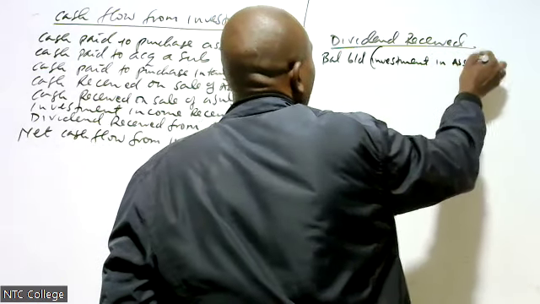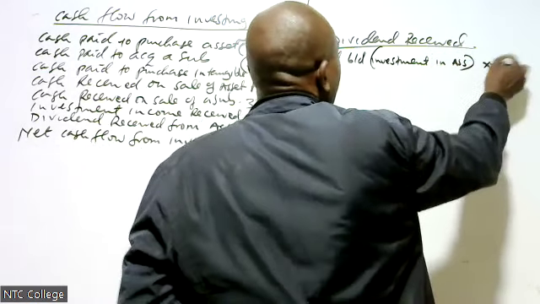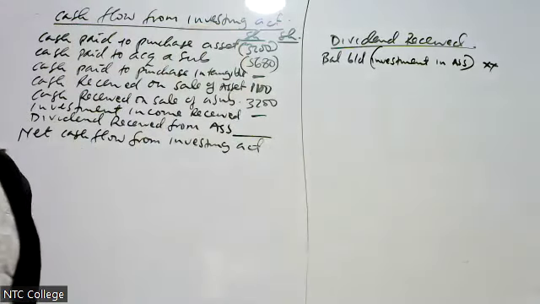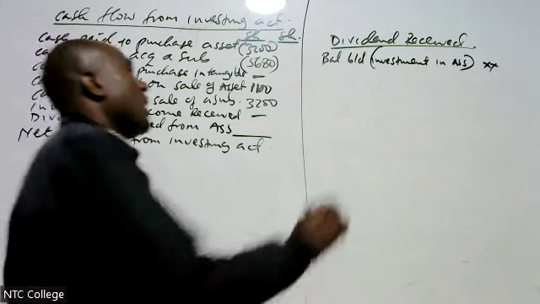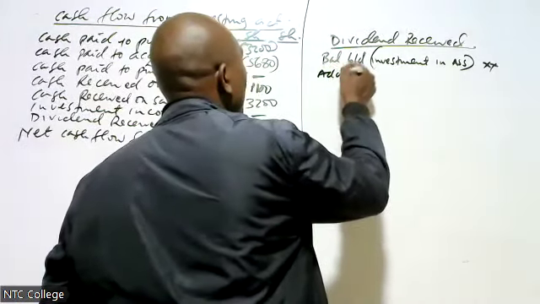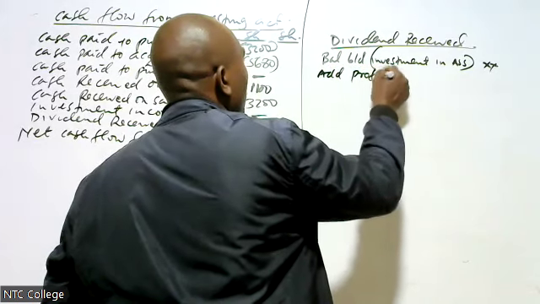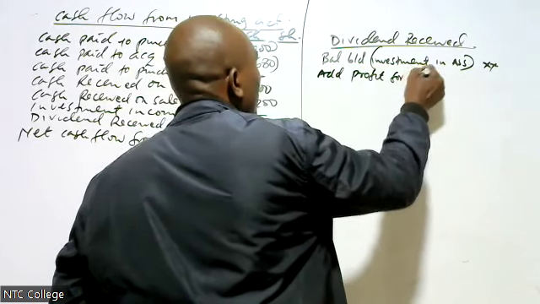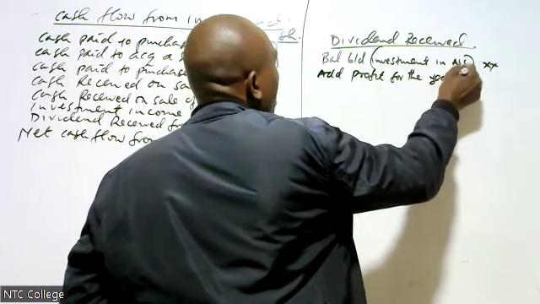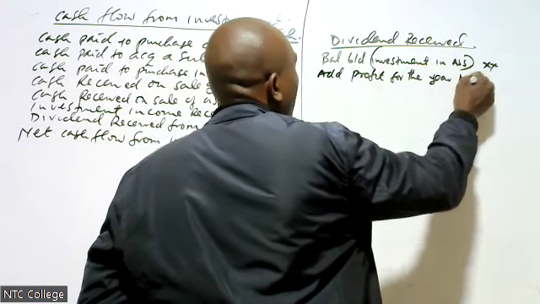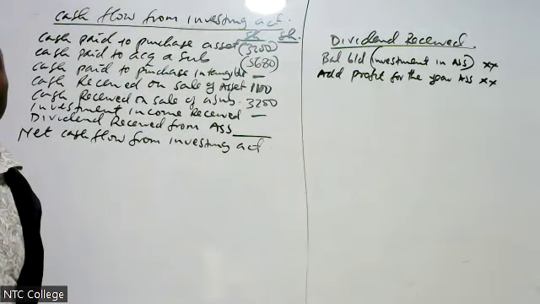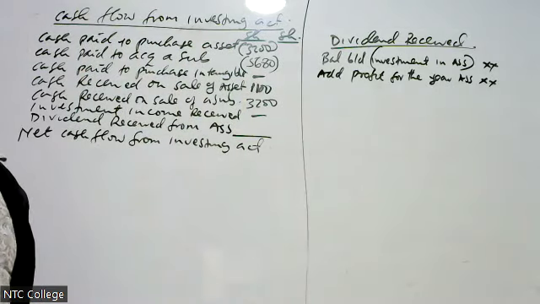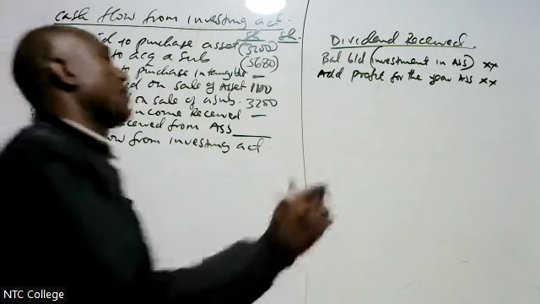Investment in associate, balance brought down from the previous year, if I have it in the balance sheet. Then I add profit for the year, but specifically on associates.